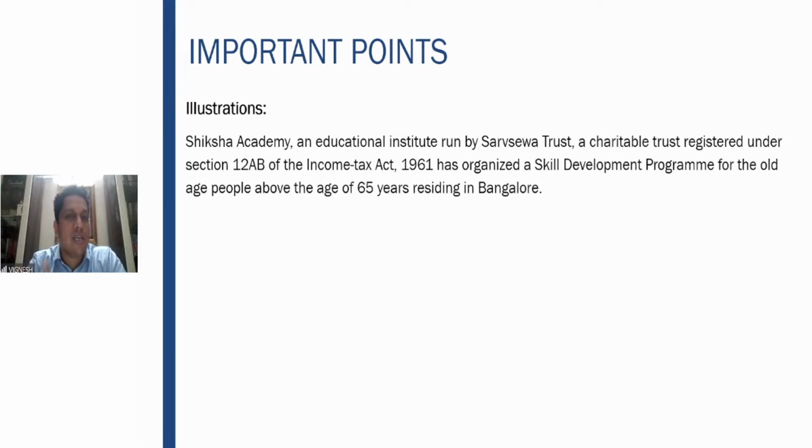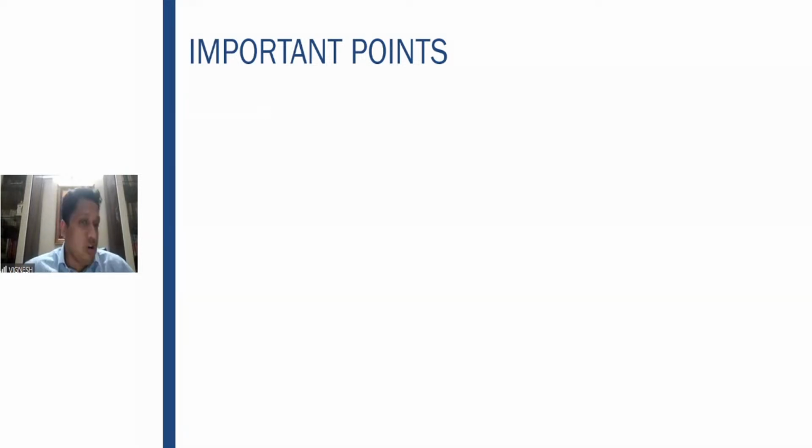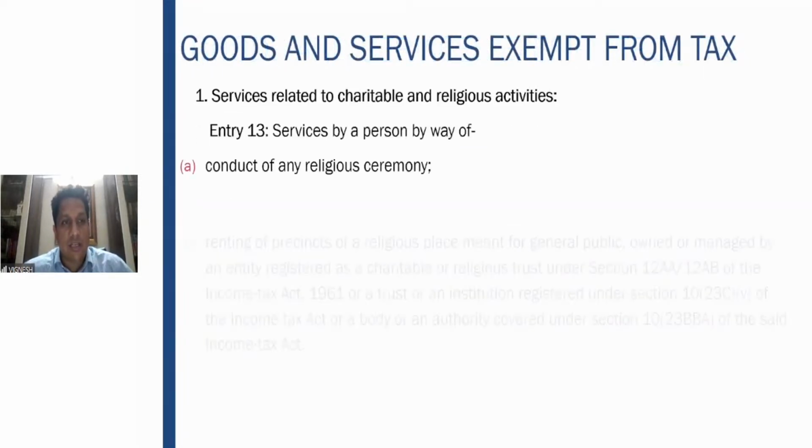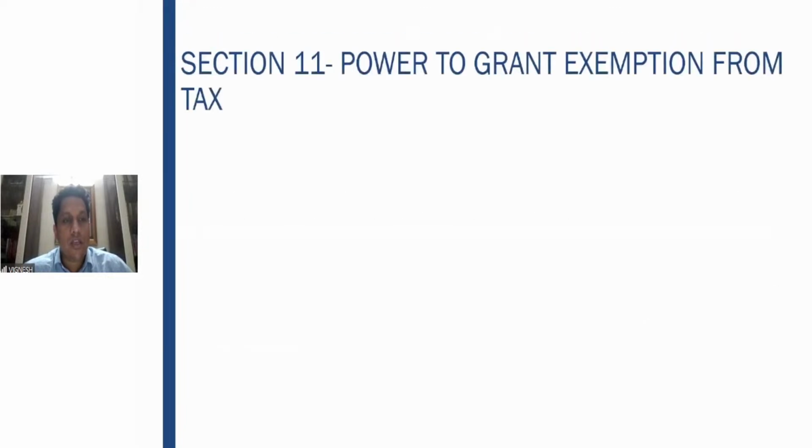The definition very clearly says skill development with regard to people above the age of 65 years. Okay. Above the age of 65 years, you are doing a skill development program, but residing in Bangalore, he says. So what does it look at? What does it say in the charitable activities? Skill development above the age of 65 years. Go back to the definition. Once you go back to the definition, here you see